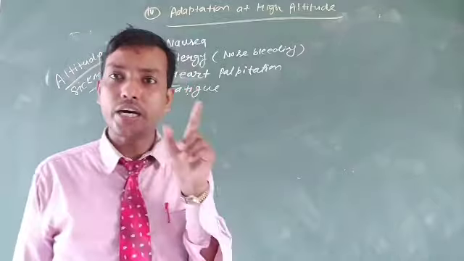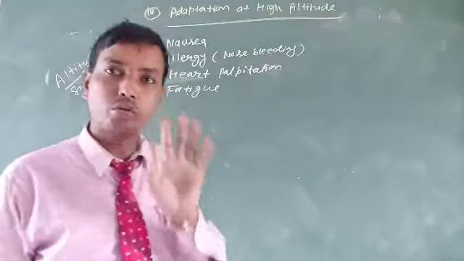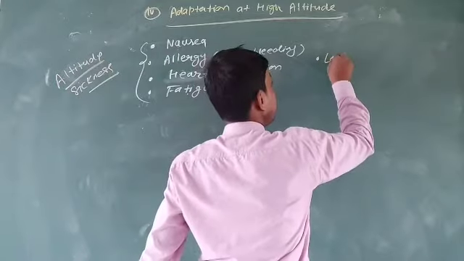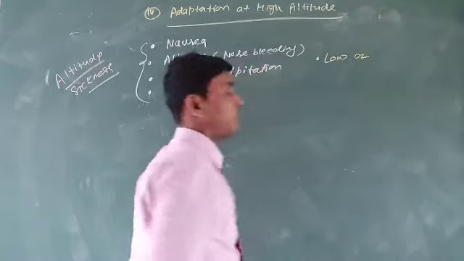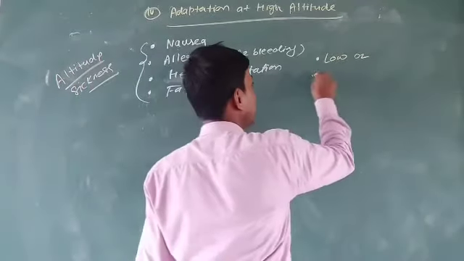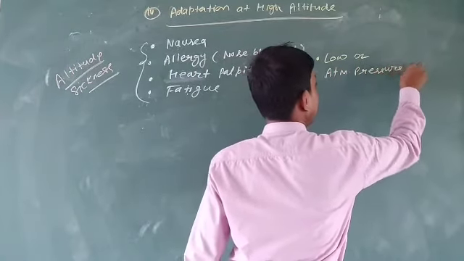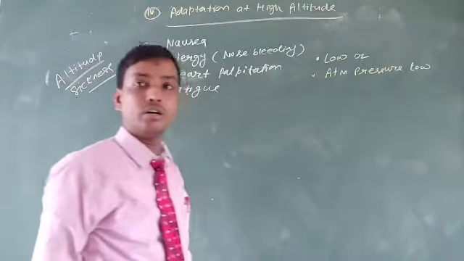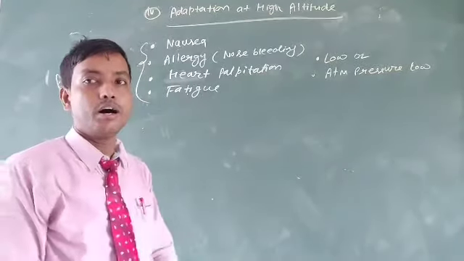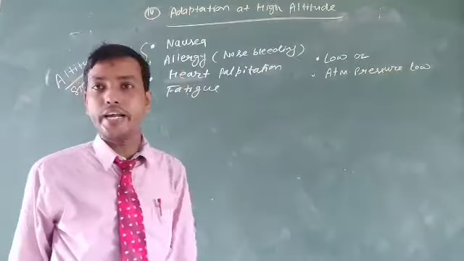The two reasons are: point 1, in high altitude the oxygen amount is very low, and in high altitude the atmospheric pressure is also low. So the concentration of oxygen in the environment is very low in the high altitude region.